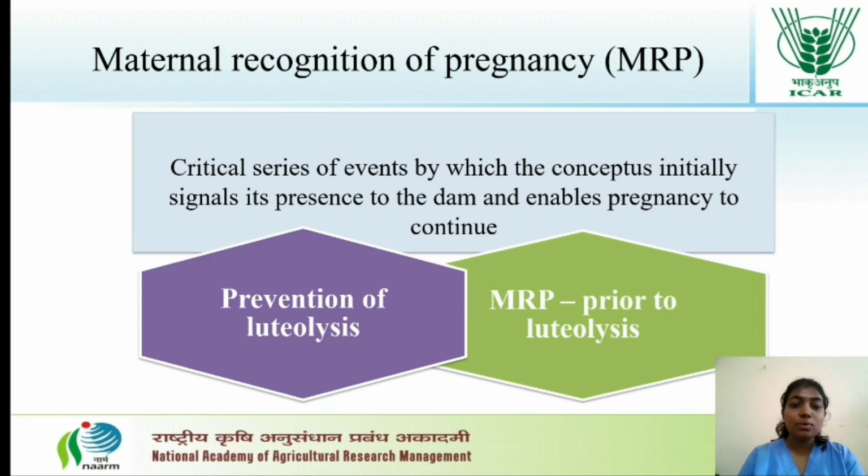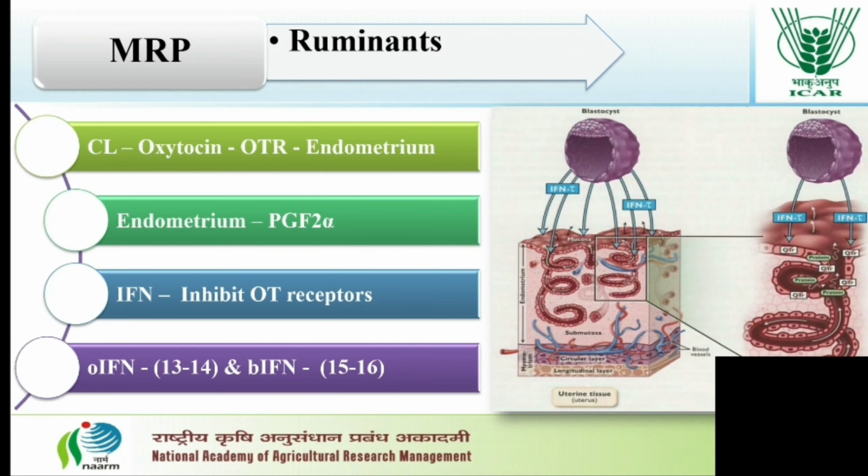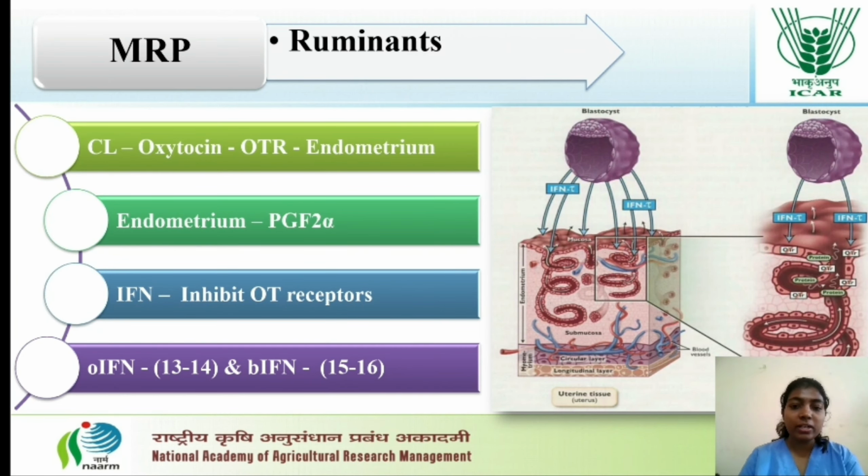MRP is a critical series of events by which the conceptus initially signals its presence to the dam and enables the pregnancy to continue. This MRP is required mainly to prevent luteolysis, so that the CL will persist and the pregnancy will be continued throughout the gestation. There are different MRP factors and different critical periods for different species.